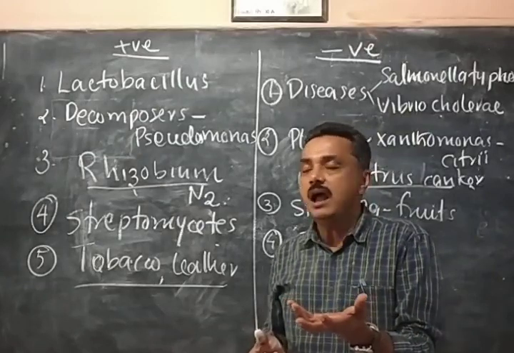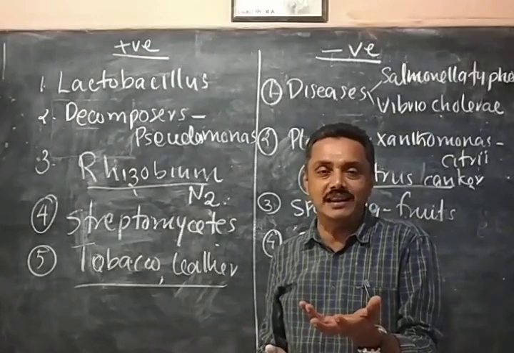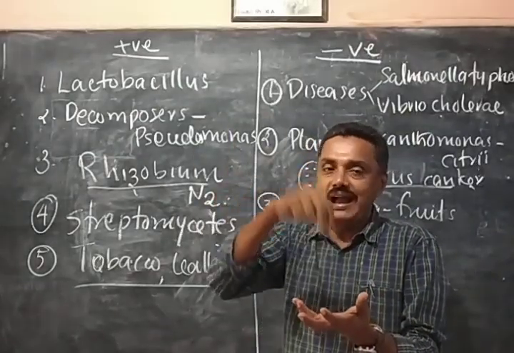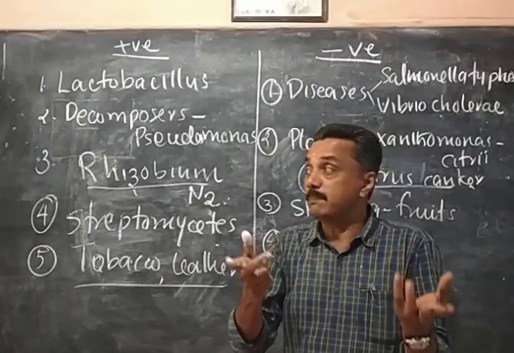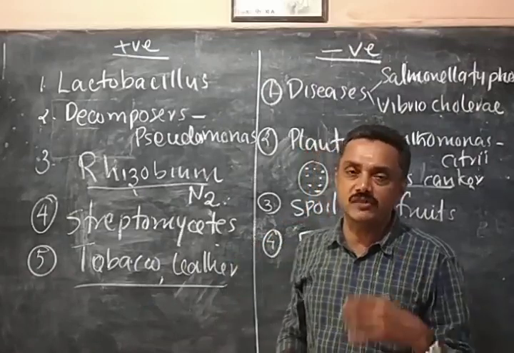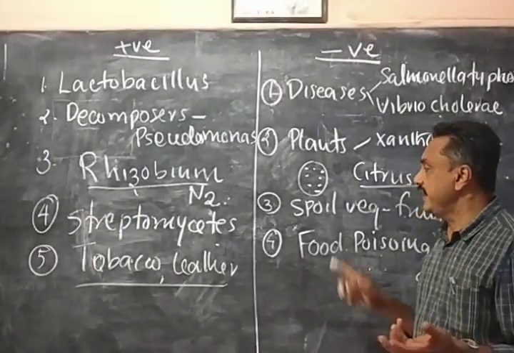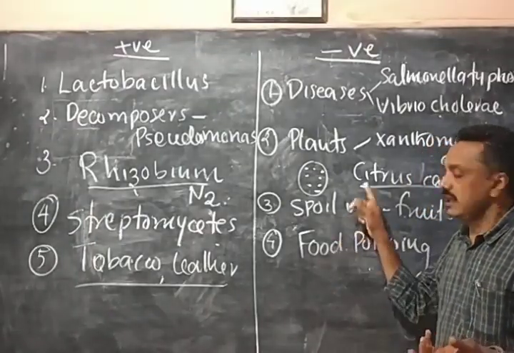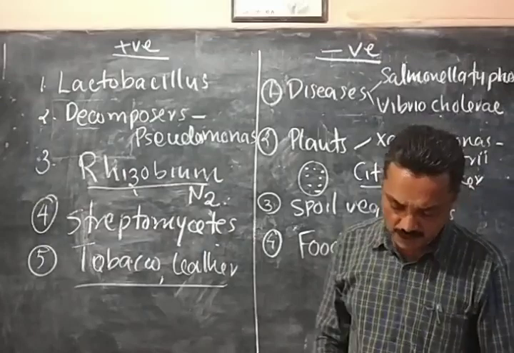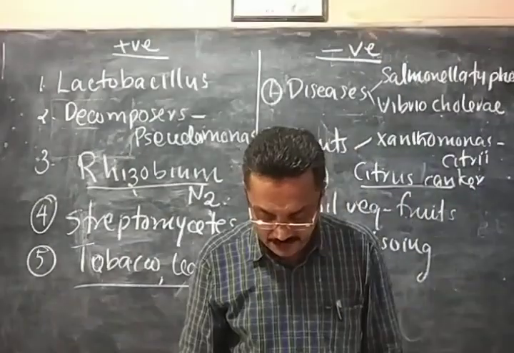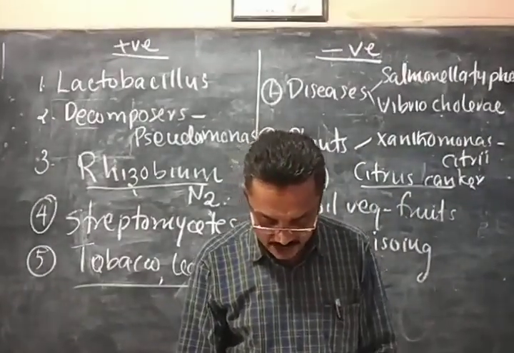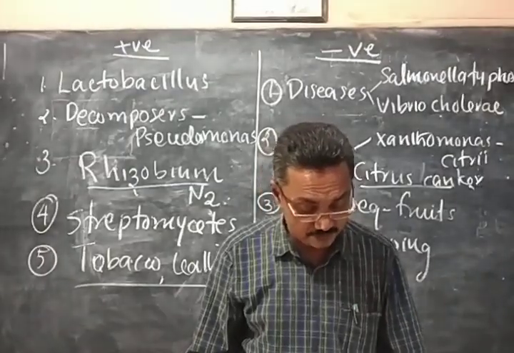If you keep bakery items or food materials without covering, bacteria will fall on them and begin to multiply. So like that, bacteria destroy food material and all the bakery items. They destroy the vegetables and fruits. They cause various diseases in plants and animals. And these are the negative effects of bacteria.